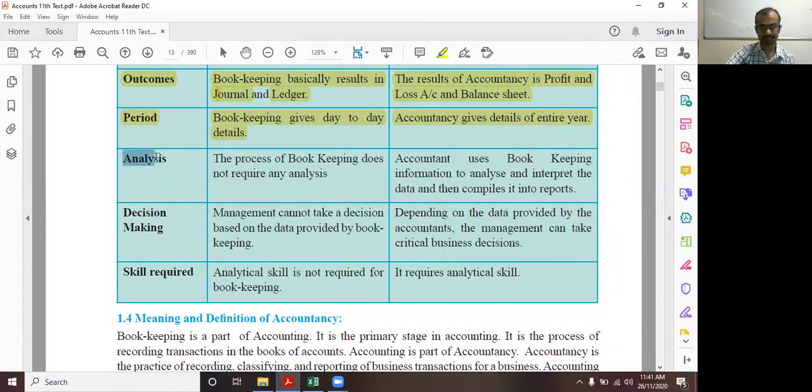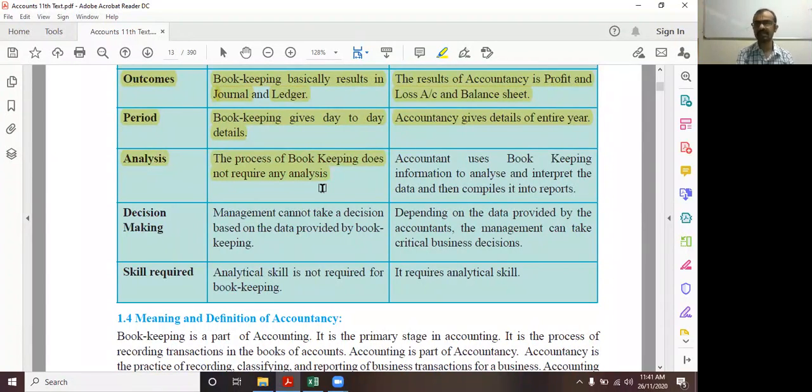Analysis: the process of bookkeeping does not require any analysis. An accountant uses bookkeeping information to analyze and interpret the data and then compiles it into reports. So bookkeeping never does the analysis, because it is the part of accountancy. What is the part of bookkeeping?